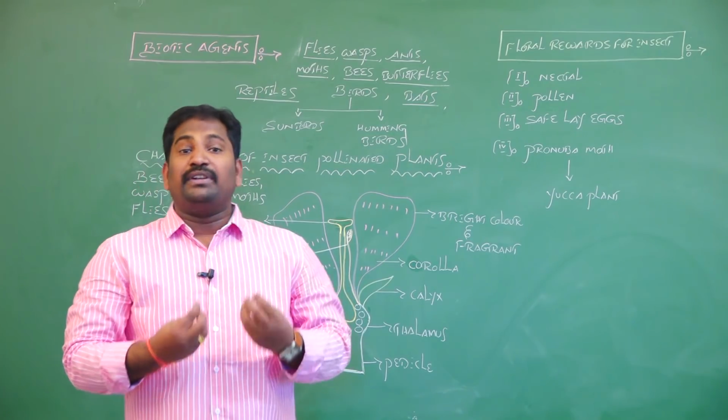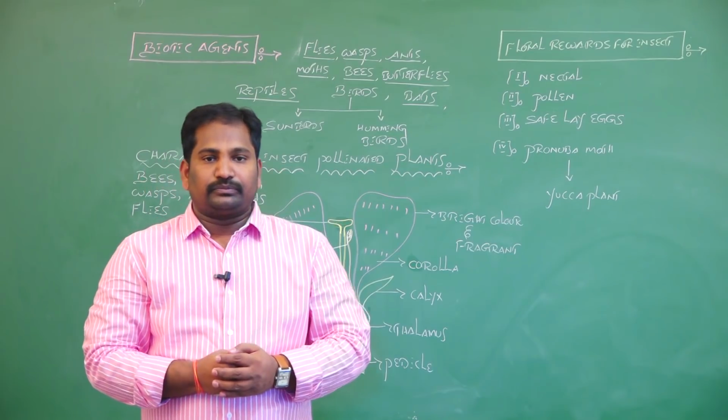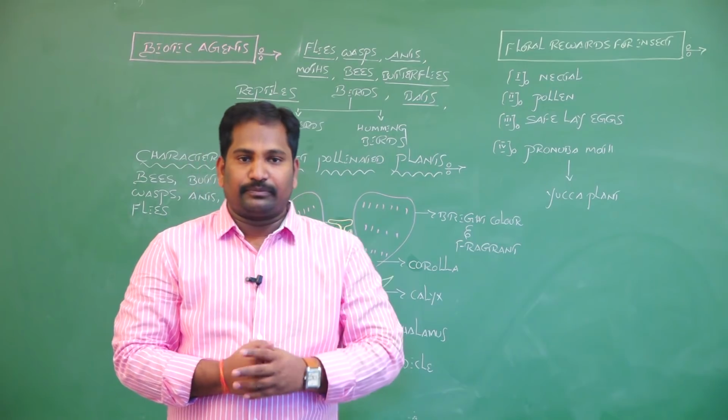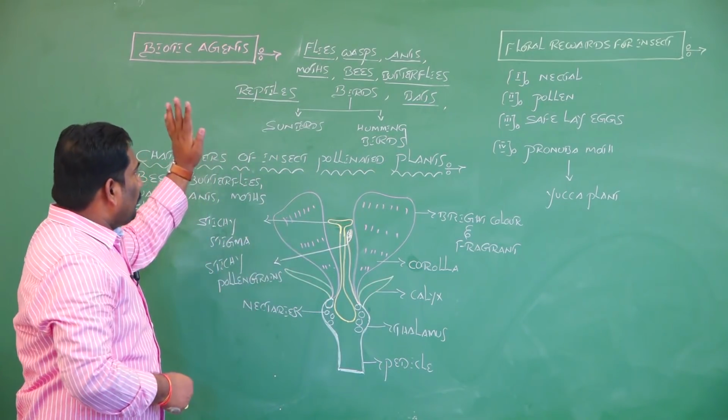If an agent having life participates in cross pollination as an agent, it is called a biotic agent. So the topic is biotic agents.